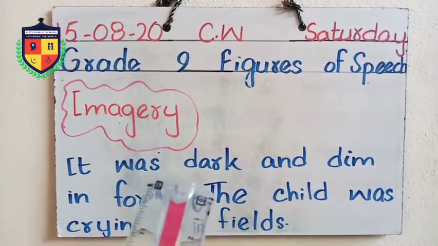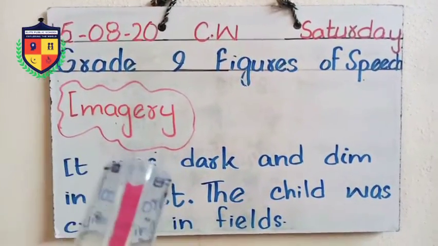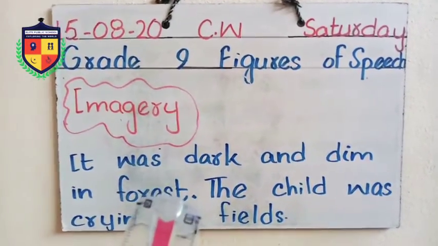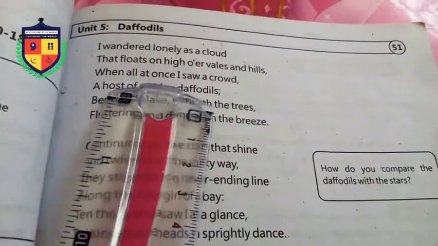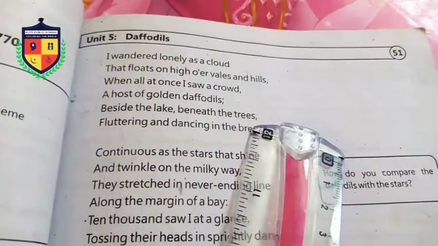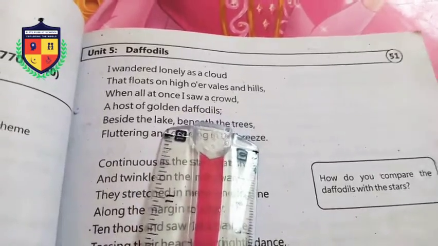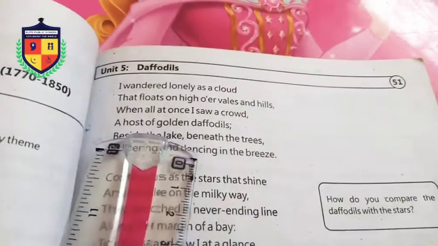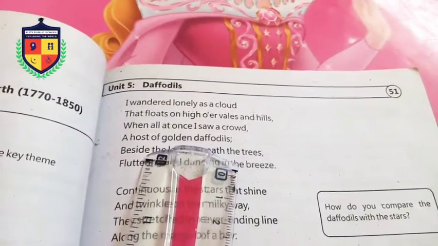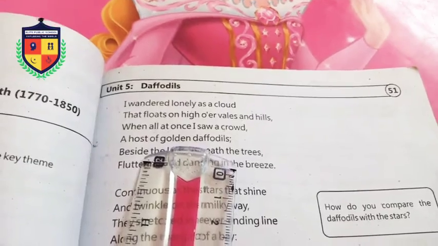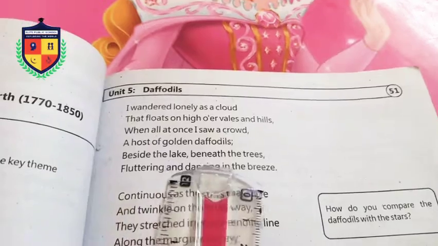5 things are used in imagery, and usually poets use this imagery, and this is a simple and easy task to understand. As you are watching this line, when all at once I saw a crowd. इसमें कौन सा सेंस यूज हुआ है? Yes, sighting. Okay. A host of golden daffodils. So this is also sighting, and this is a simple thing. You can understand it very easily. Okay. Beside the lake beneath the trees.